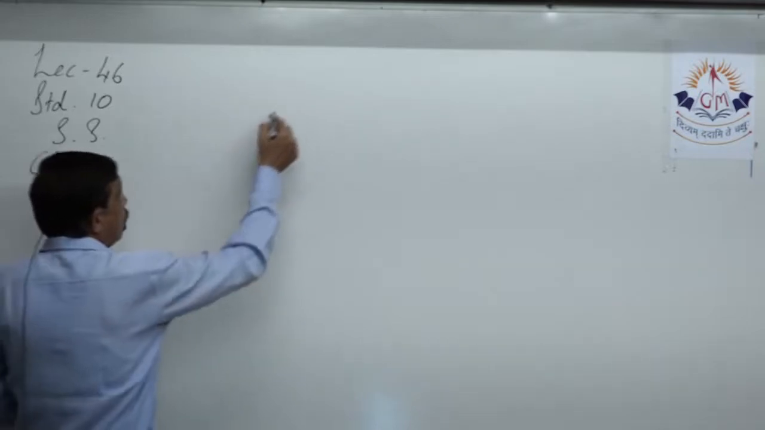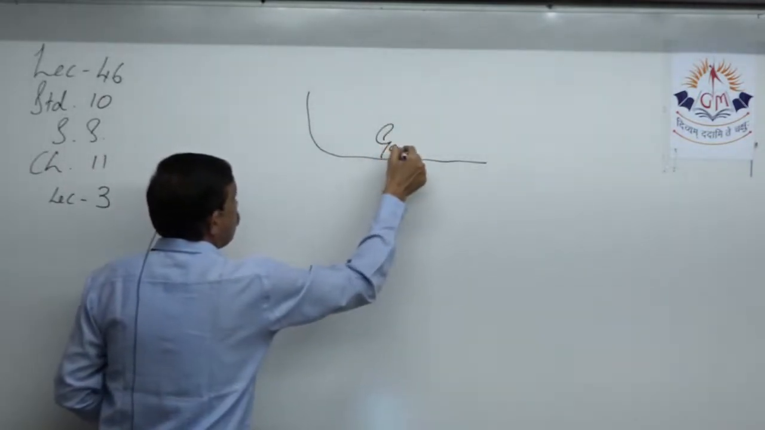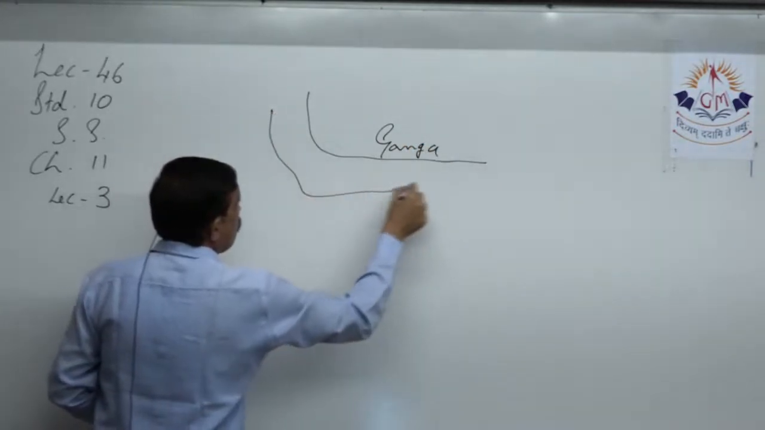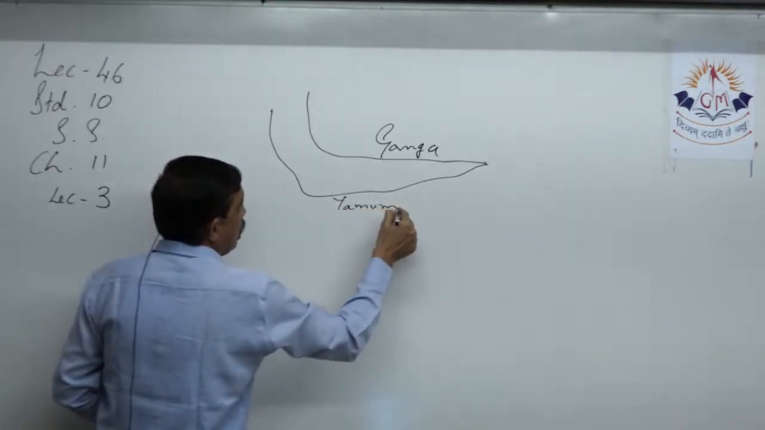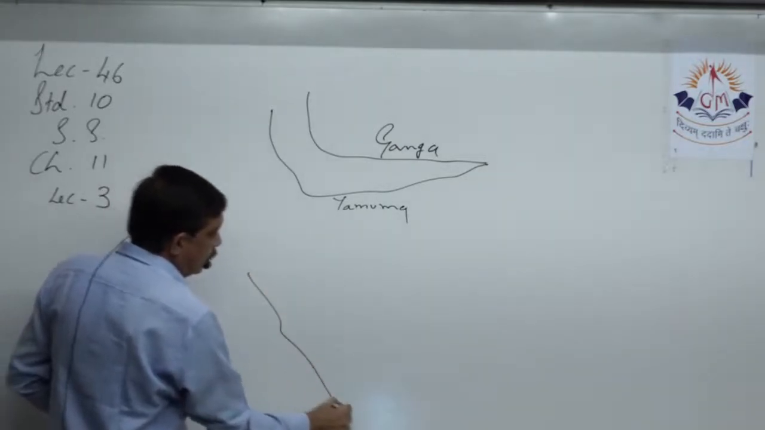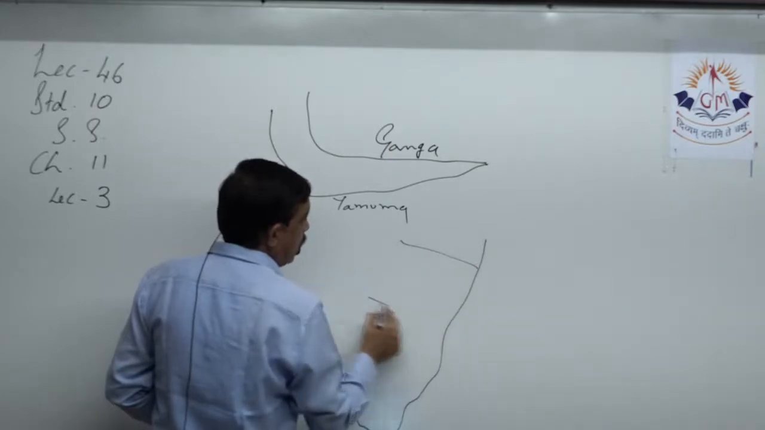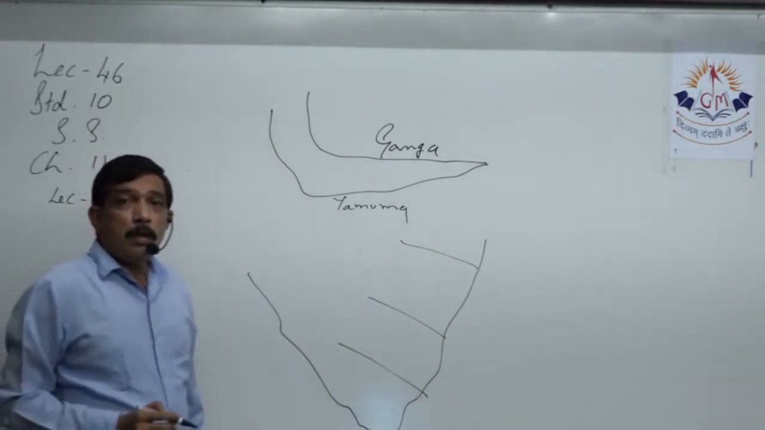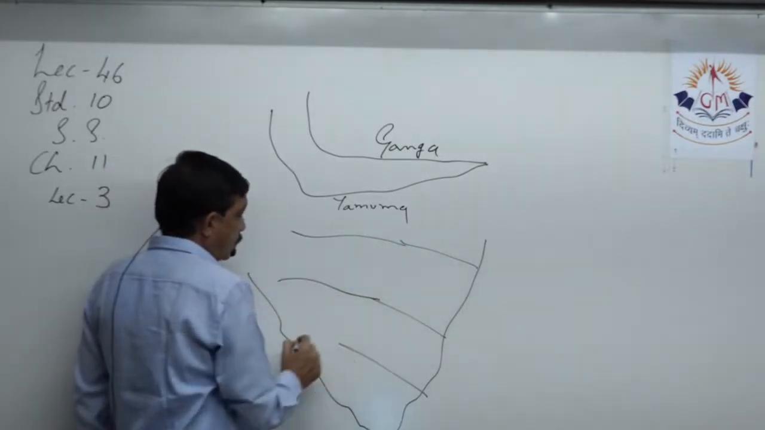We have India. Suppose this is river Ganga, this is river Yamuna, and in the south there are lots of rivers, Krishna, Kaveri. All these big rivers are flowing from the Western Ghats.